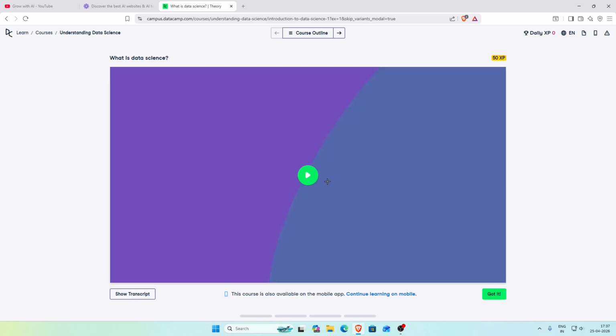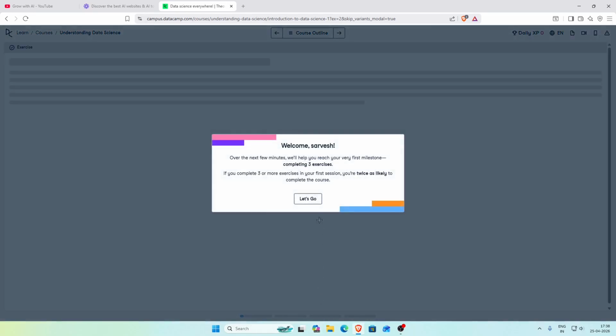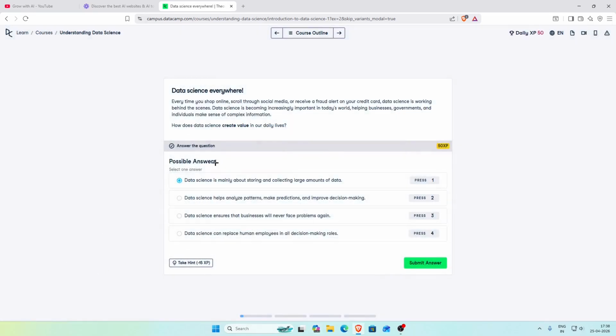And I really like how the interface is on this website. It looks really good. It shows you the first videos and then it also gives you tasks to complete. You can click on got it. Let's go. And then these are some quizzes. After you read and after you see a video, it does a small test, like a quiz, to understand if you have already learned what it was from the video itself. So you can submit the answer over here by looking at the question and answering correctly by choosing the option.